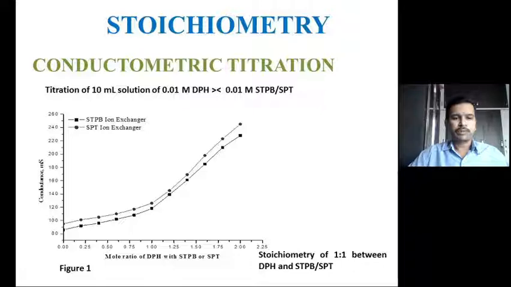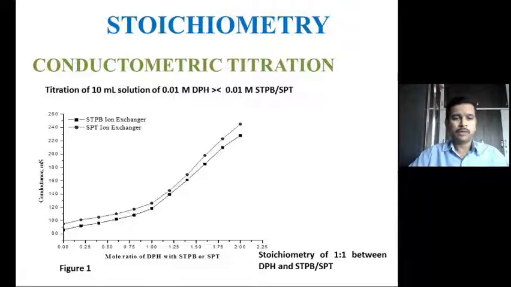Two straight lines will be obtained for each titration set, and the point of intersection of the two straight line portions will be interpolated to the x-axis. For both curves, it was ascertained from the conductometric titration curve presented in this figure that the stoichiometry between DPH and sodium tetraphenyl boron or SPT is 1:1.